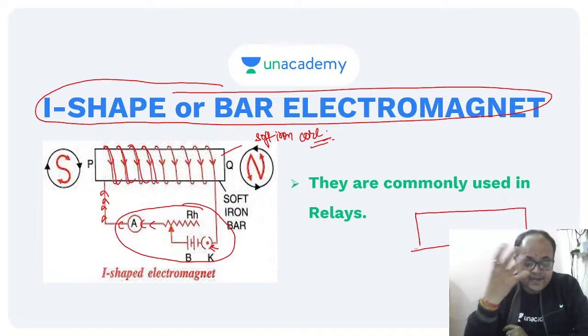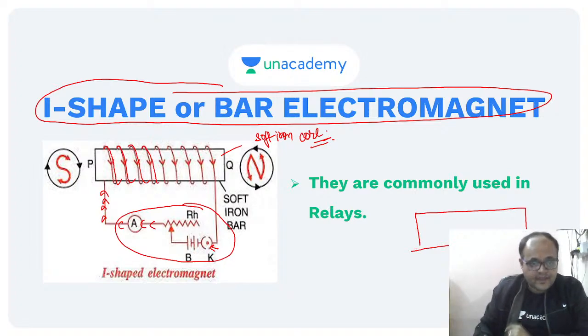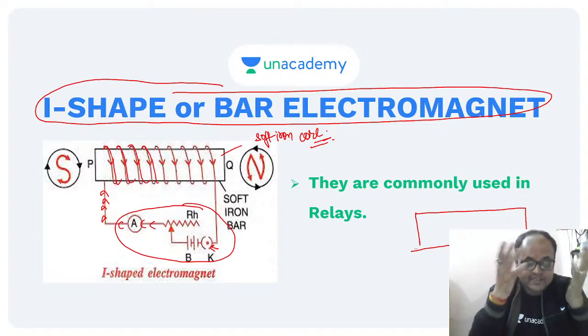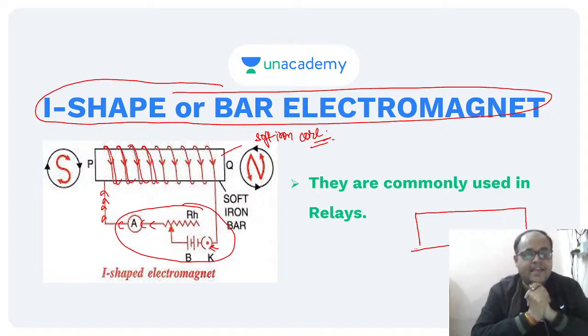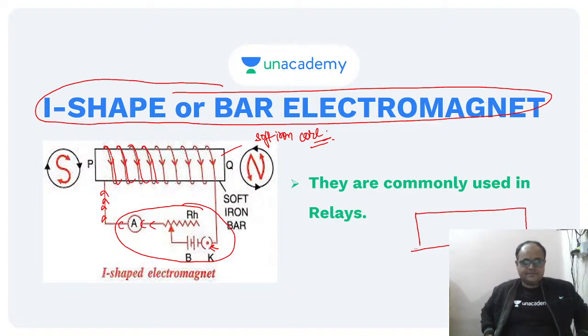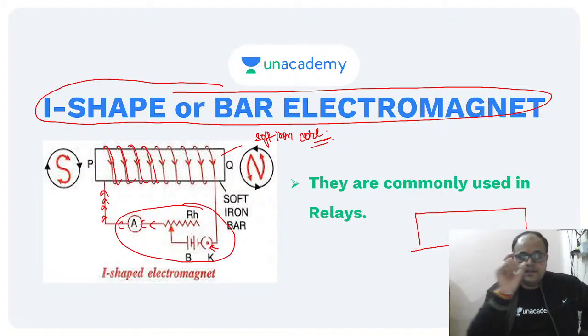And how do we get to know that magnetic properties are induced? For magnetism to be induced, we should have a north pole and a south pole. Only then I will say that the magnetic property has been induced, and now it has become an electromagnet. Otherwise we can't call it an electromagnet. Yes or no? Yes, we cannot call it an electromagnet until and unless polarities are developed. Polarity is the very basic thing. You cannot have a magnet without polarity.